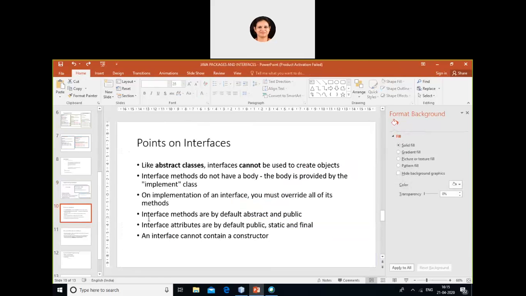Some points about interfaces I've already told you: it's just like an abstract class and it cannot be used to create objects, because even in abstract classes we cannot create any objects and they don't have any body. We only specify the prototype definition. Once you define an interface, all its methods have to be overridden. Means you have to write the code for the method. In case you do not want to write code, at least an empty pair of braces should accompany it. Then they are by default abstract, public and static, and it will not contain any constructor.